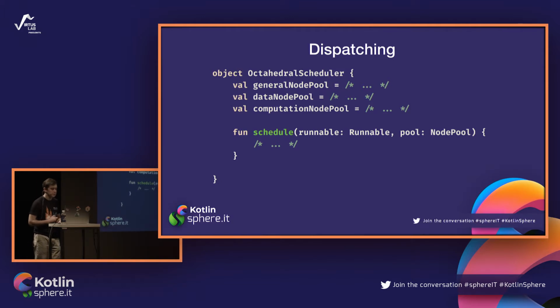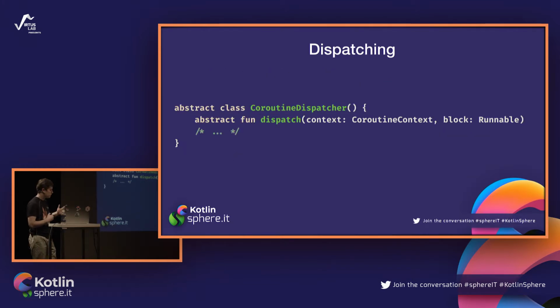Yeah, dispatchers. And dispatchers are key here, because coroutine dispatchers, as we probably remember from the beginning, are passed as an element of the coroutine context.